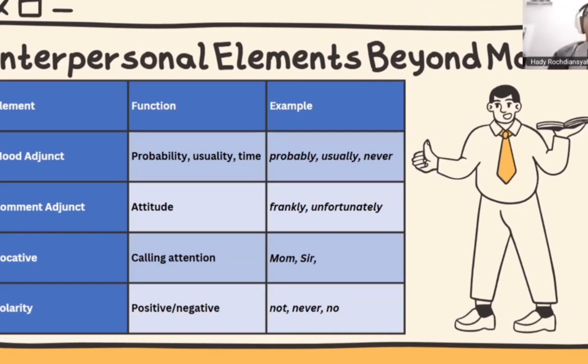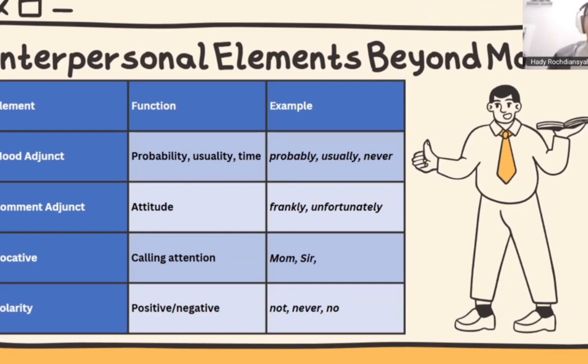Okay. Next is the vocative. The vocative is for calling attention, like mom, sir, or Mister, and maybe names also, like hey, Mr. Toto. That's a vocative because I am calling someone to catch their attention.